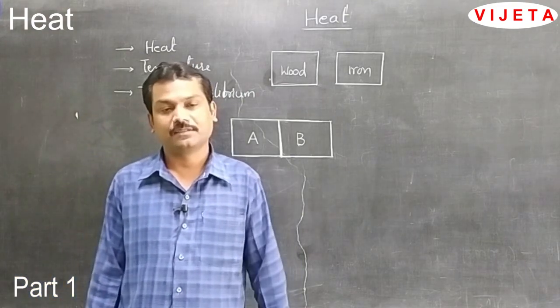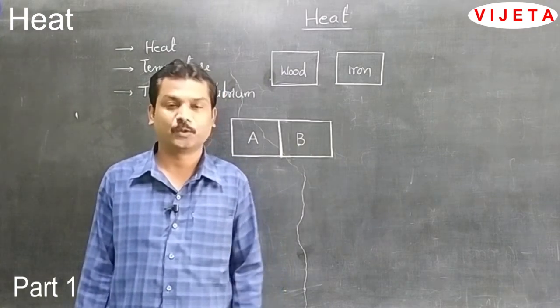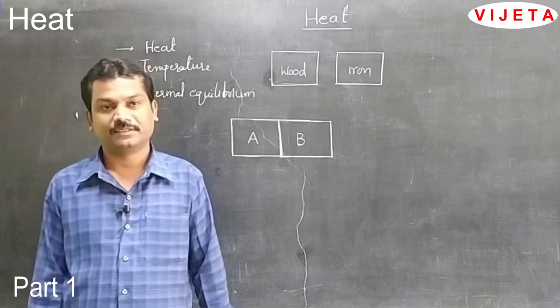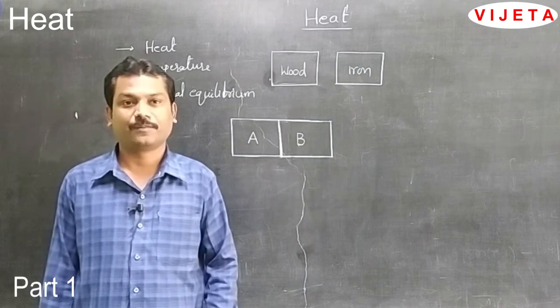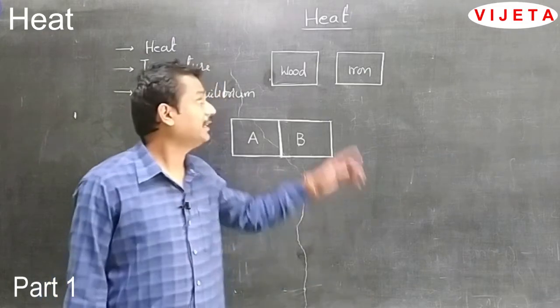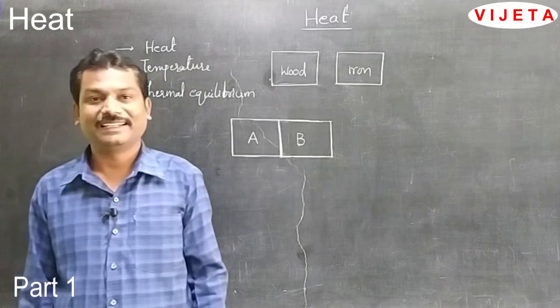In the previous class, we discussed the syllabus of physical science. We have a total of 12 units, 6 in physics and 6 in chemistry. The first chapter in physical science is heat. Today, we are going to discuss the first chapter, heat.